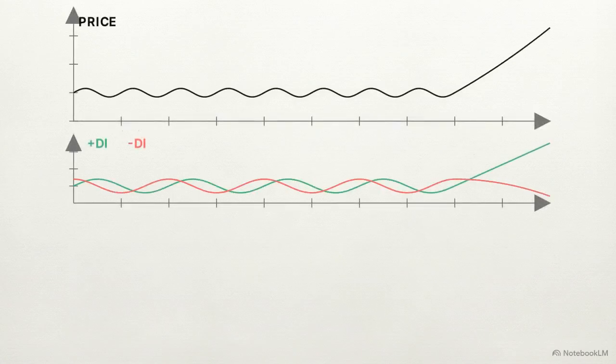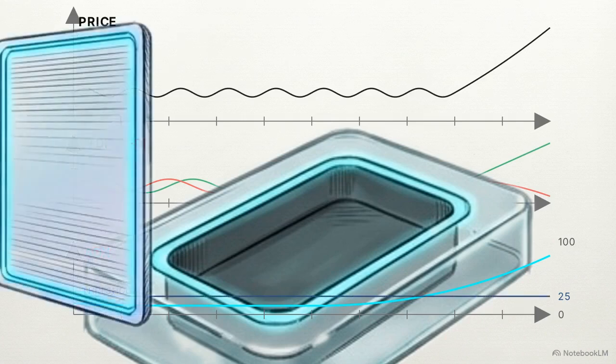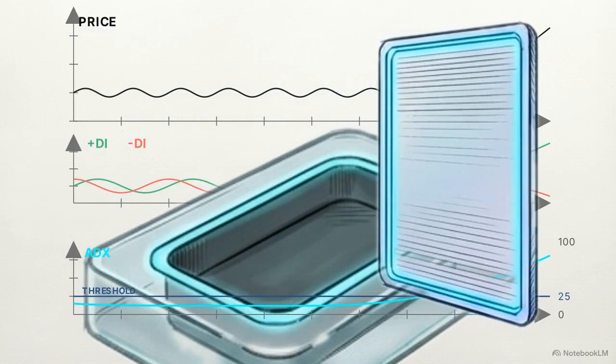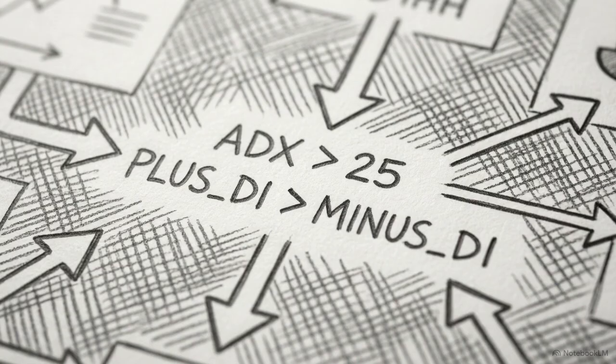We decouple our measurements by adding the average directional index, or ADX. The ADX is an oscillating line ranging from 0 to 100 that measures trend velocity independent of price direction. If a trend is aggressive, regardless of whether it is bullish or bearish, the ADX rises. This establishes our first programmatic gate. The algorithm is instructed to completely ignore all DI crossovers unless the ADX line sits strictly above the 25 threshold. By forcing strength to validate direction, the system automatically filters out flat, low-momentum environments where false breakouts occur.